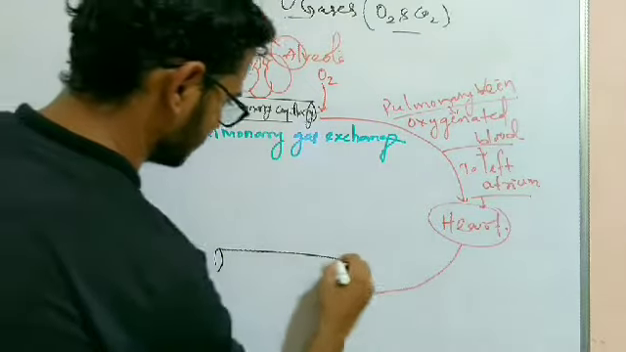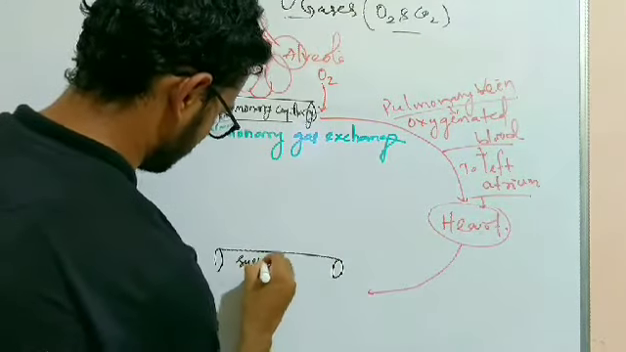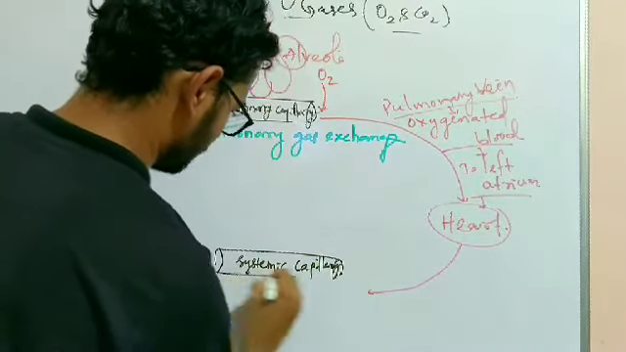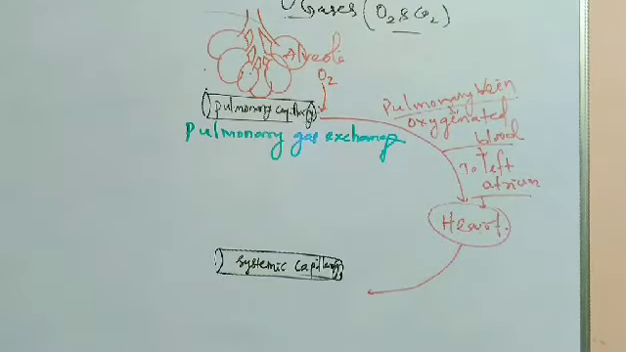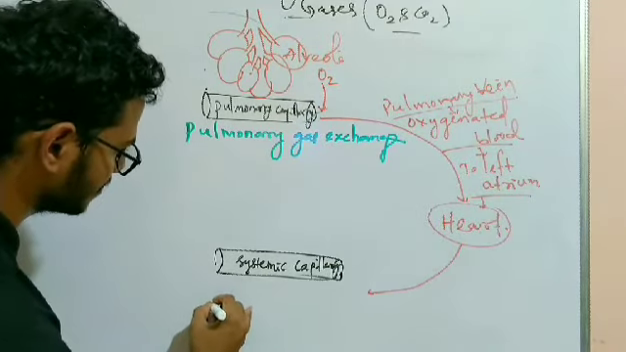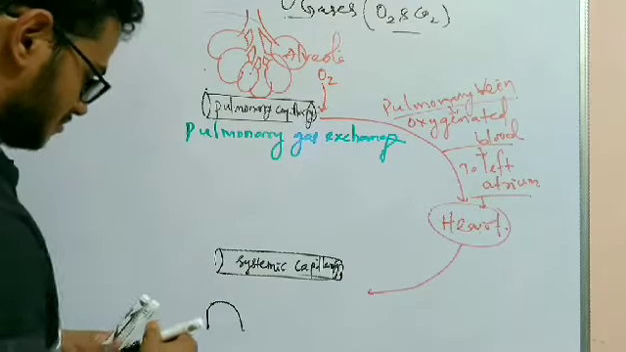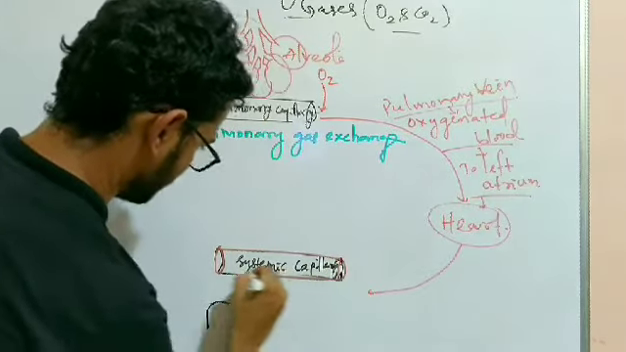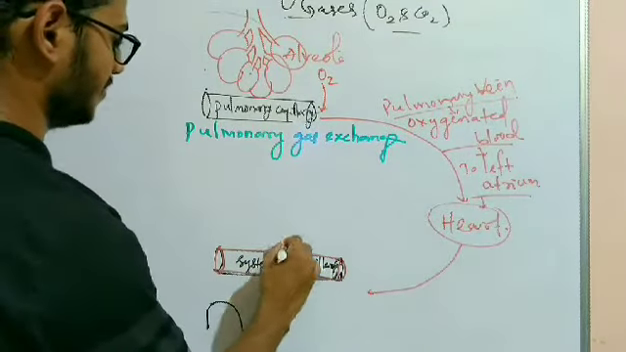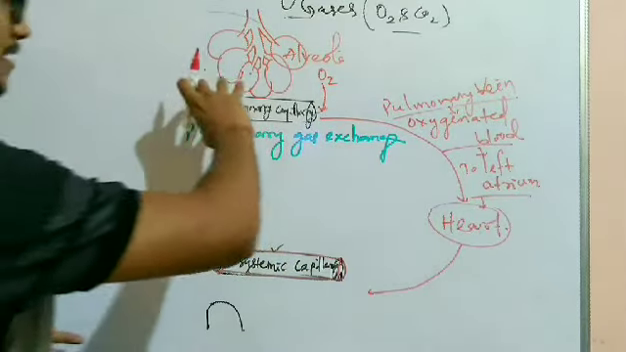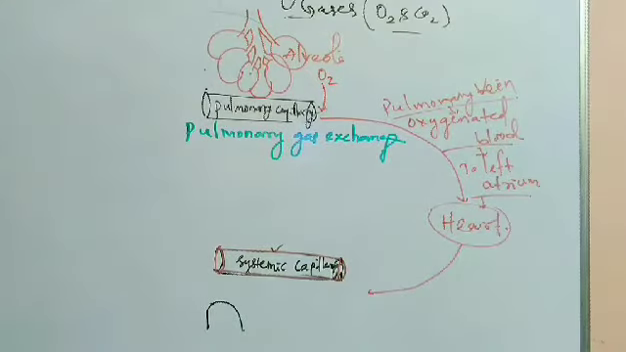So this is the systemic capillary. It reaches the systemic capillaries. Systemic capillaries means the capillaries that reach each and every body cell. Let me draw with red so that you will understand easily, because the systemic capillary has oxygen rich blood from the heart, which comes from the lungs after getting oxygen.